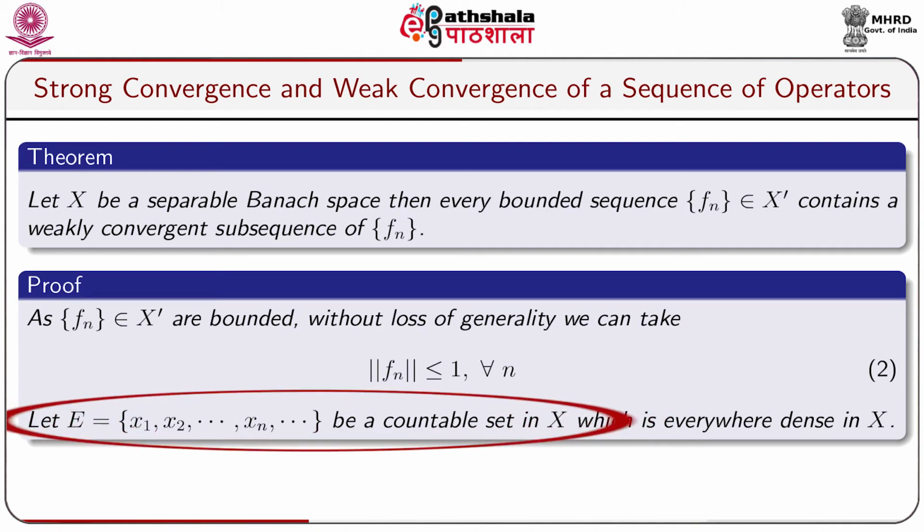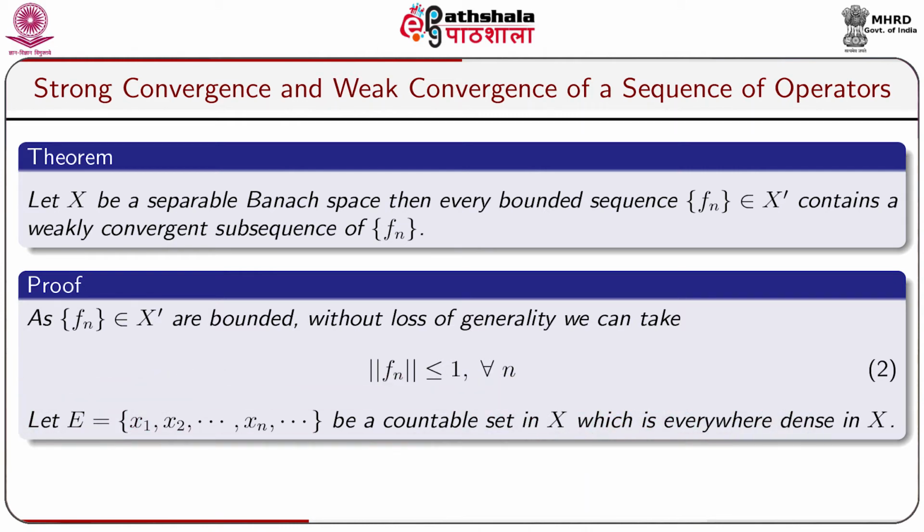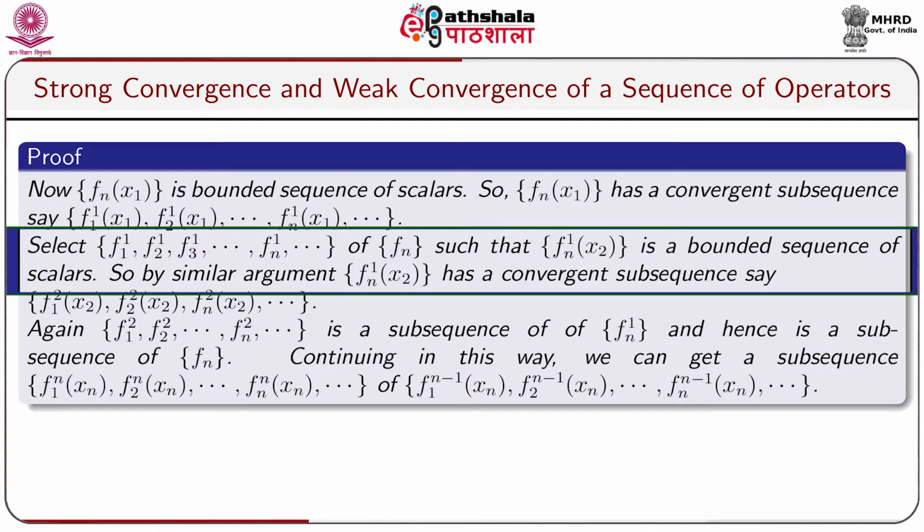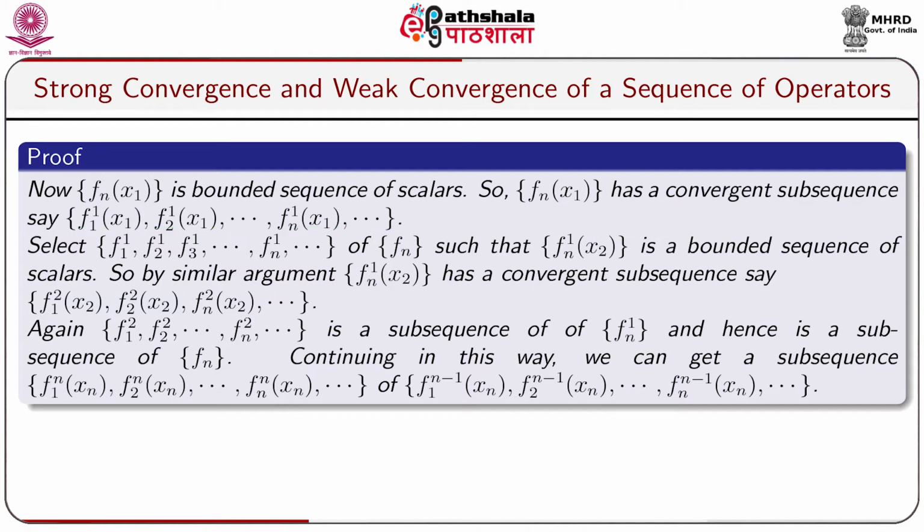Let E equal to the sequence x1, x2, ..., xn, ... be a countable set in X which is everywhere dense in X. Now the sequence Fn(x1) is a bounded sequence of scalars. So the sequence Fn(x1) has a convergent subsequence, say F11(x1), F21(x1), ..., Fn1(x1), ... Select the sequence F11, F21, F31, ..., Fn1, ... of Fn such that